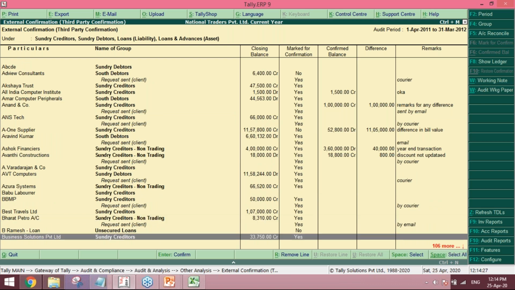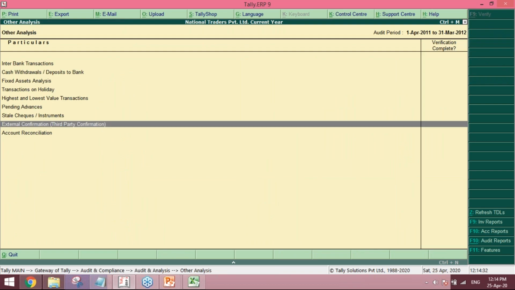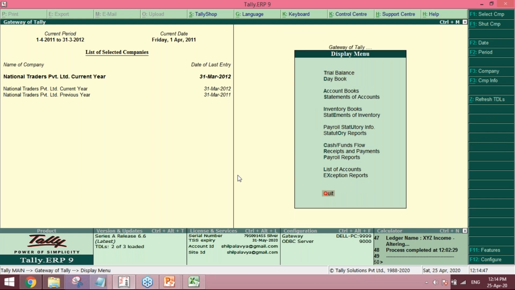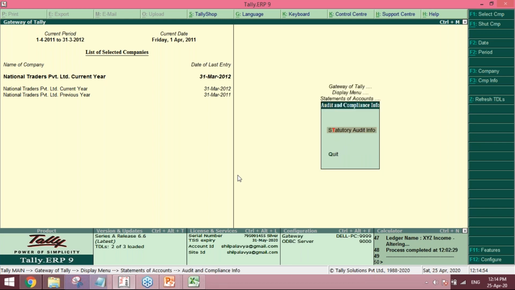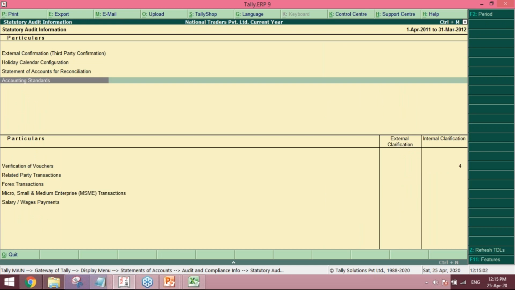Once these are sent as mark for confirmation, escape, escape, escape. Then display, statements of accounts, audit and compliance info, statutory info. Here the external confirmation is there. Go to this external confirmation.